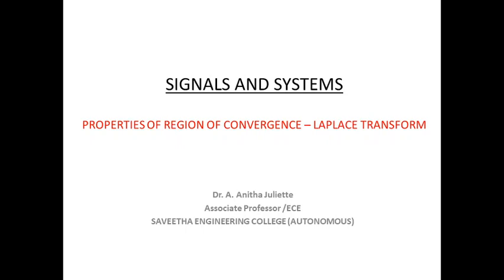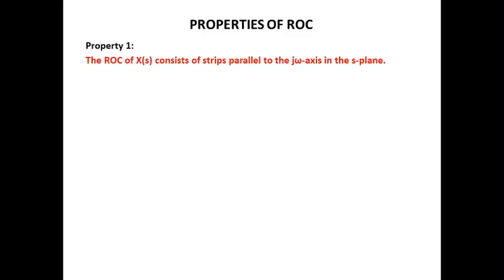Good day, students. Today we'll be discussing the properties of region of convergence for Laplace transform. The first property is the region of convergence of X(s) consists of strips parallel to the j omega axis in the s-plane. As we have seen, the s-plane contains the real part sigma and the imaginary part omega.